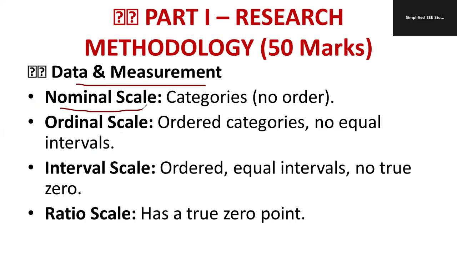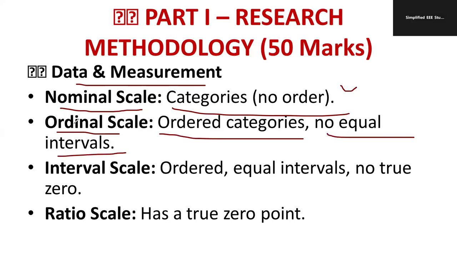Measurement: how many scales are there? Yes, we have nominal scale, ordinal scale, interval scale, and ratio scale. What is nominal scale? There is no order among the categories. What is ordinal scale? It is ordered category, no equal intervals. That is called ordinal scale.